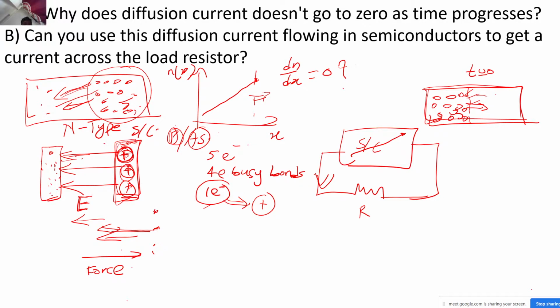And this electric field existed only because the electrons started to flow from the right hand side to the left hand side. For the existence of an electric field you need charge density, correct? In an n-type semiconductor material which doesn't have any concentration gradient, the charge density is completely neutral.